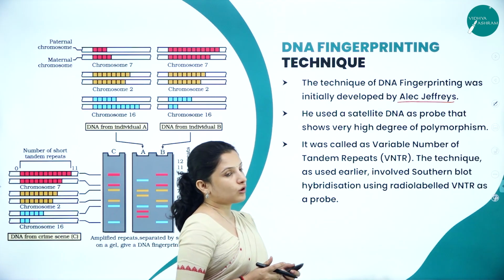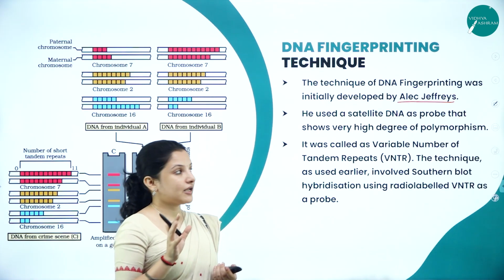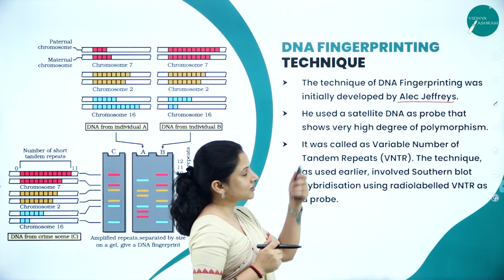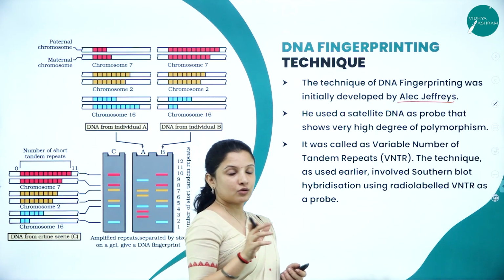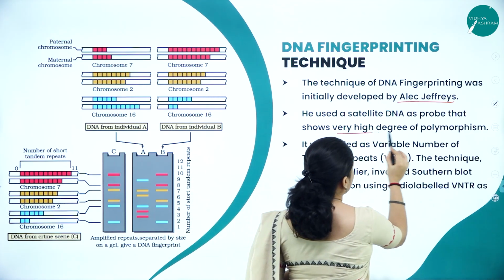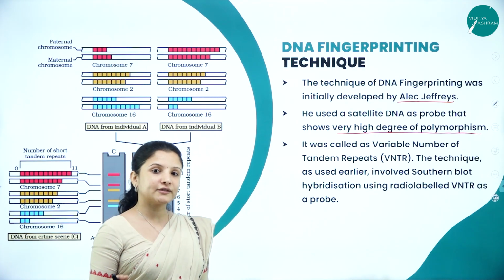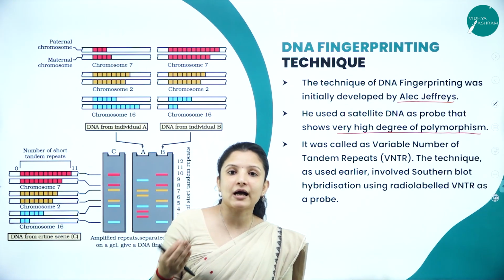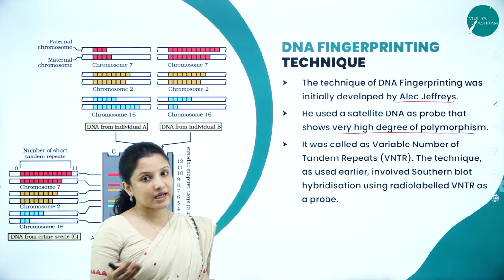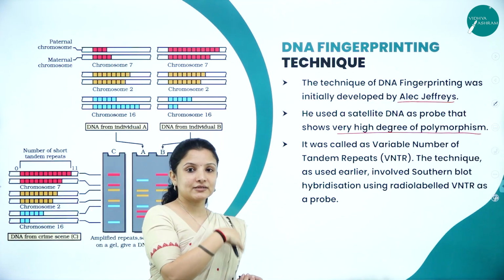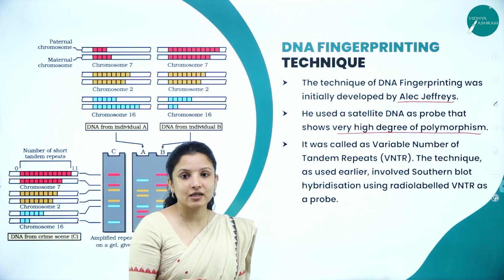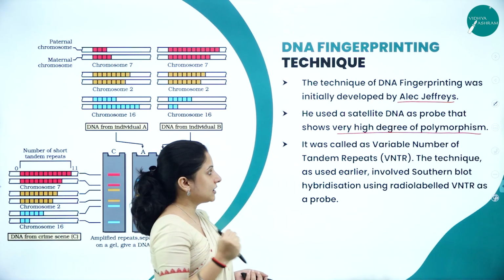He used the satellite DNA as a probe, and the satellite DNA that he chose had a high degree of polymorphism. Now, you know what polymorphism is and what satellite DNA is, so I need not keep repeating it again and again. That is why I explained earlier what satellite DNA and polymorphism are.